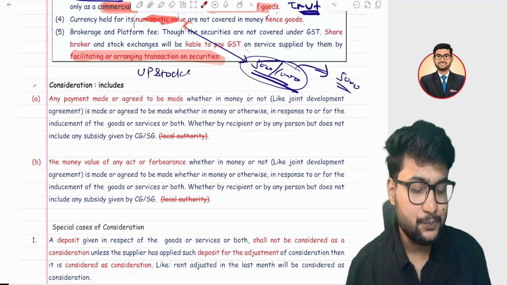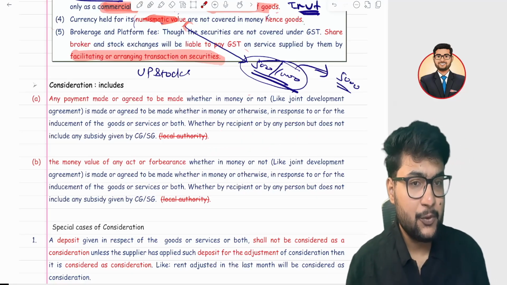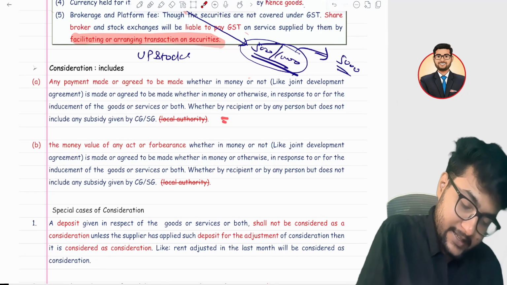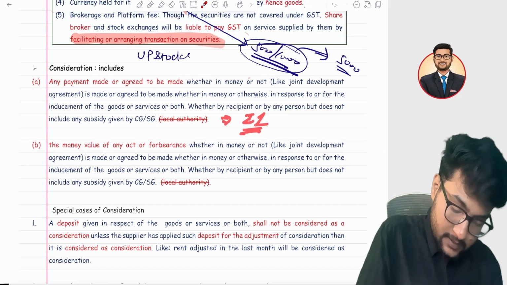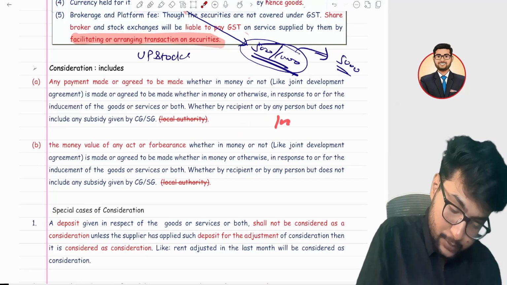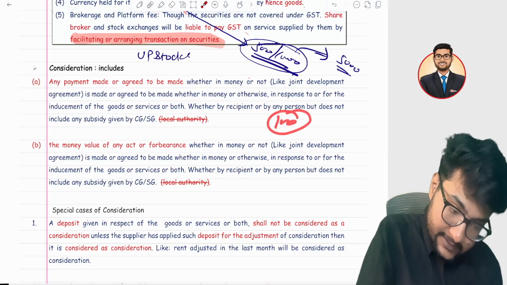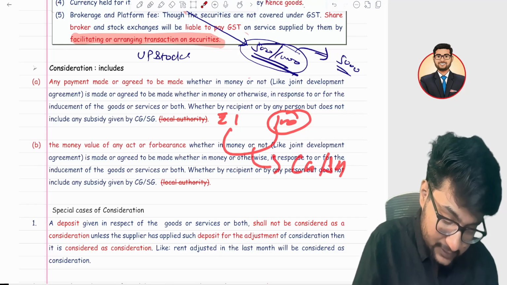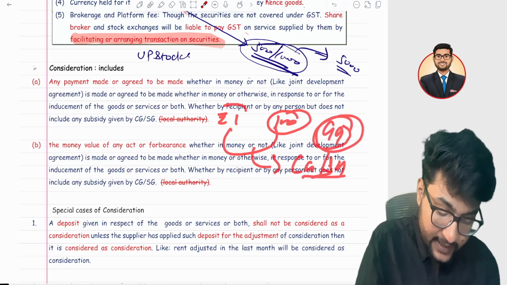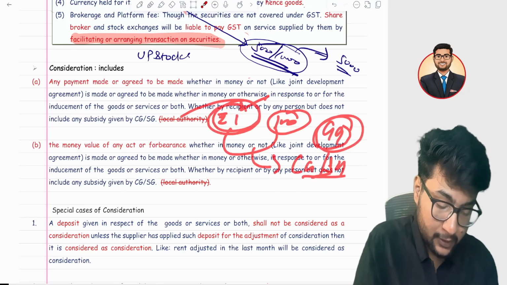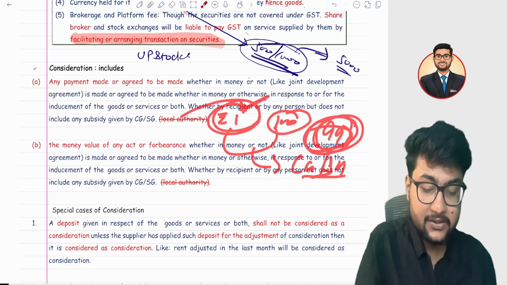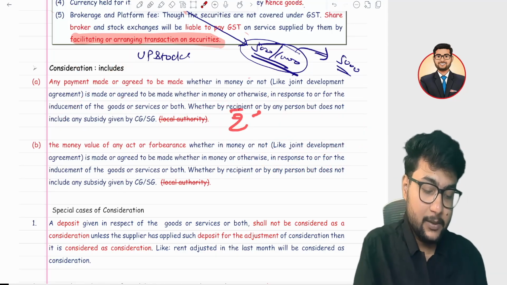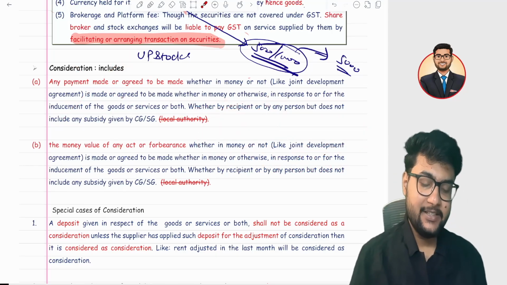Suppose you want to serve food for underprivileged students at 1 rupee, but the cost is around 100 rupees, and the difference is given by the central government or state government. So the government is giving you 99 rupees and you are serving it for 1 rupee. Then the 99 rupees is not considered a consideration and no GST will be applied on it. GST will be applied on 1 rupee only, right?